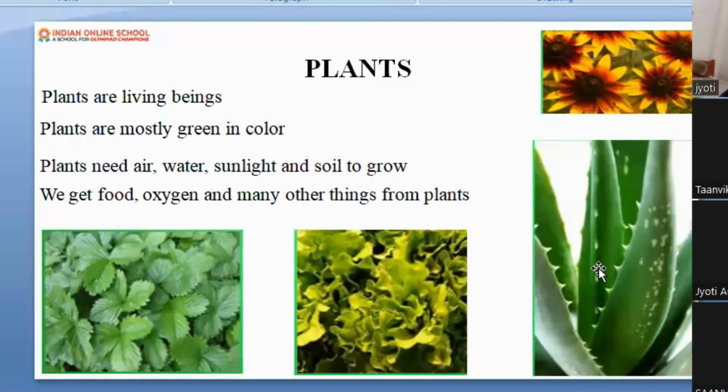Yes, in the kitchen. Your mother is making food in the kitchen. So where does the plant make food? Plant does not have any kitchen, but plant has one kitchen, that is the leaf. The leaf of the plant is known as what? Kitchen of the plant. Okay. So leaf is making food for the whole plant and asks all the parts to have the food, like our mother does. Our mother is making food and giving it to the father, children and each and every member of the family.